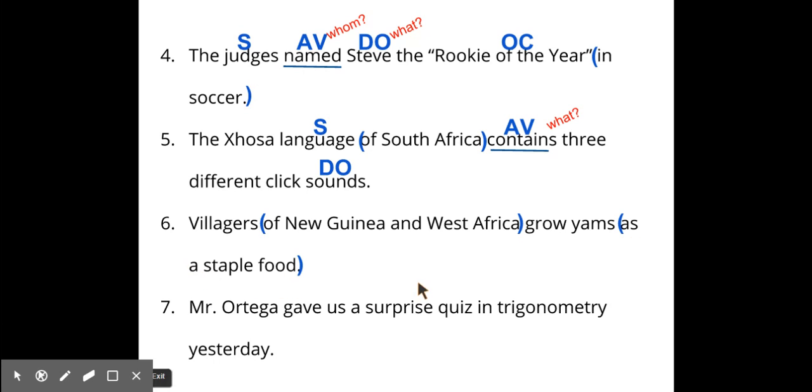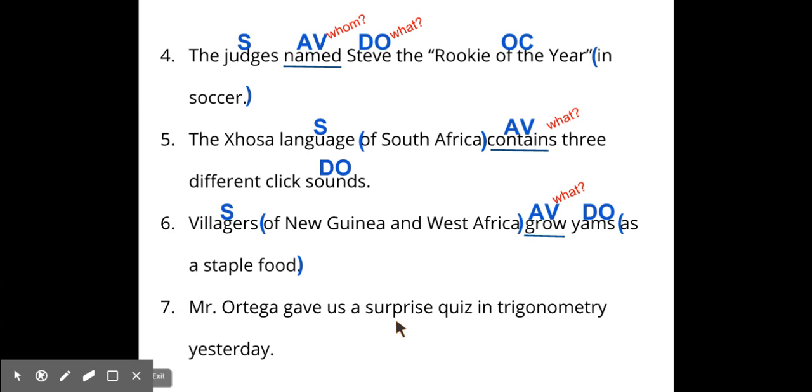Okay, what's our verb? What's the action? Grow. Okay, grow is the action. Who's growing? Villagers. Villagers is the subject. So the villagers grow what? They grow yams. Yams is the direct object.